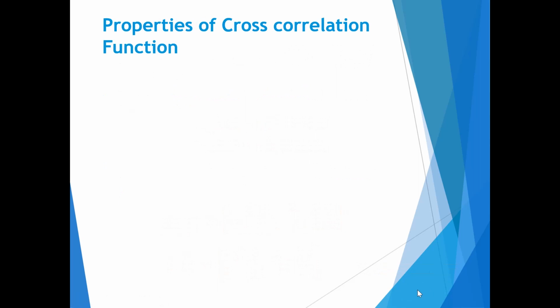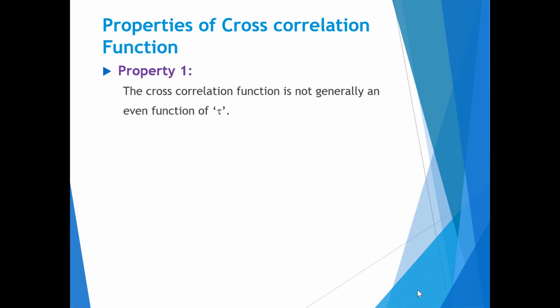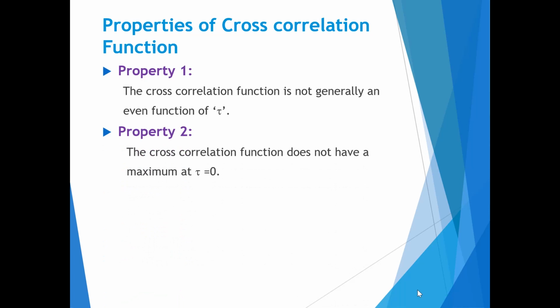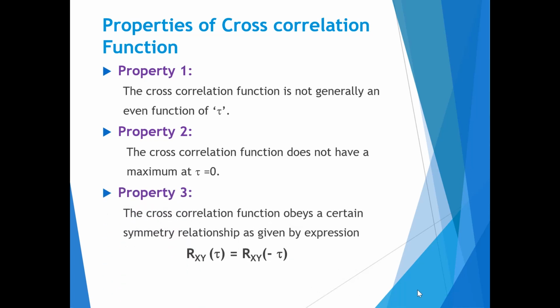Now we can see the properties of cross correlation function. The first property indicates the cross correlation function is not generally an even function of tau. The second property is that the cross correlation function does not have a maximum at tau equal to 0. The third property is that the cross correlation function obeys a certain symmetry relationship as given by the expression Rxy of tau is equal to Ryx of minus tau.